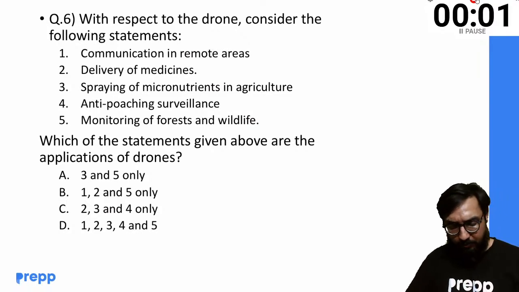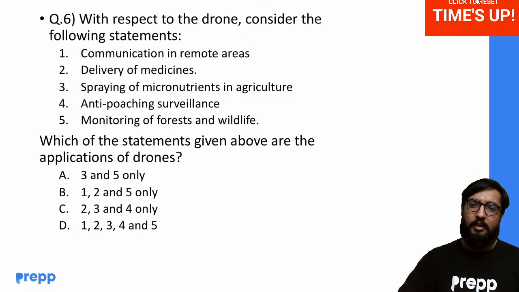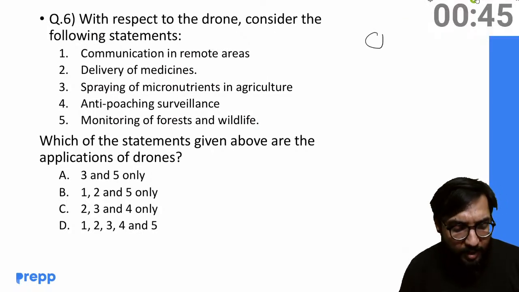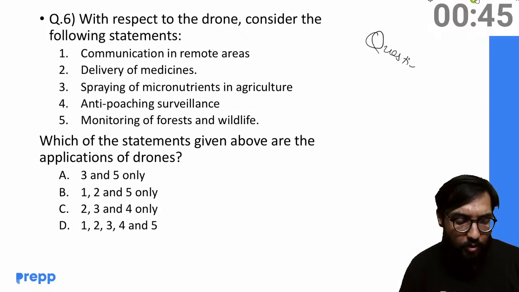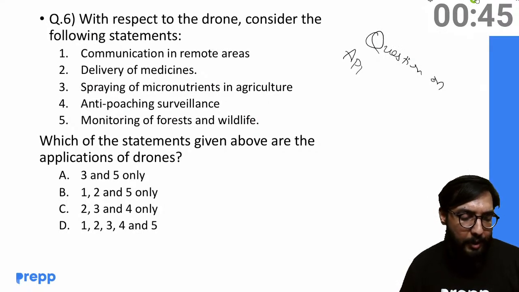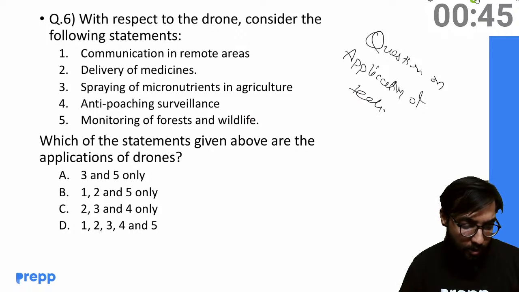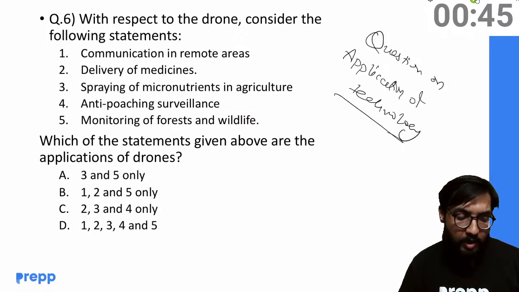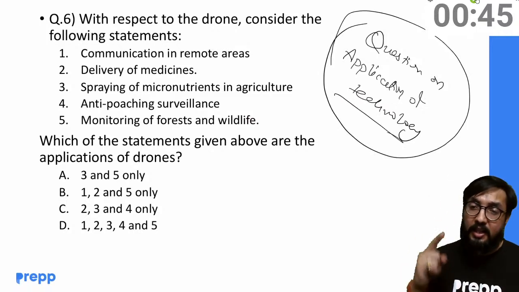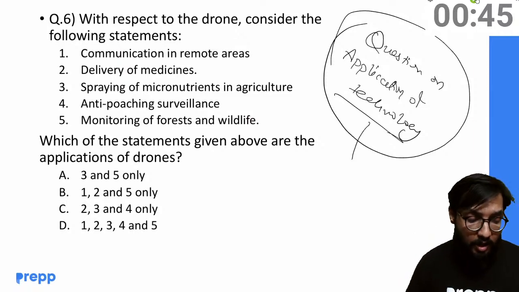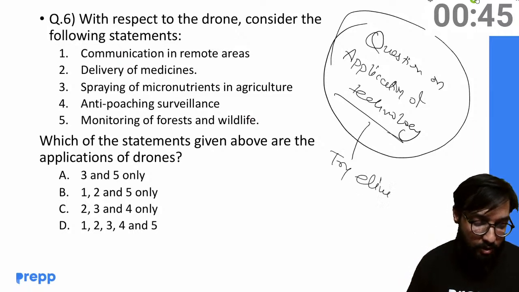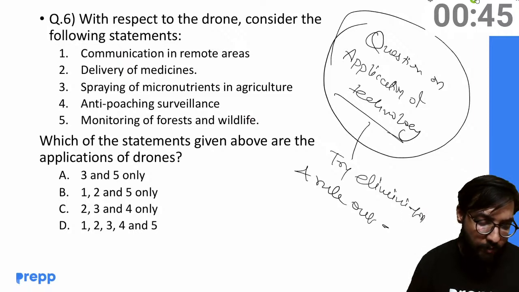There is something you should know. If there is a question on application of technology, please remember, try elimination and rule out any one option.